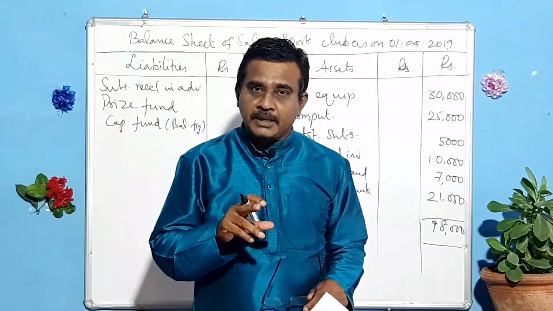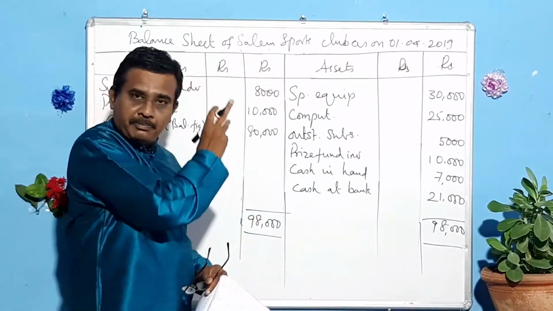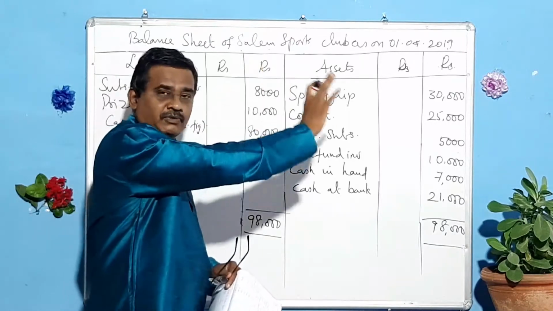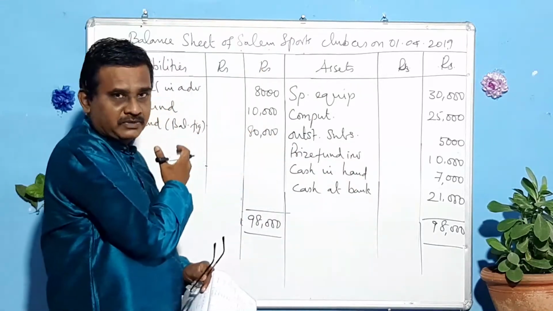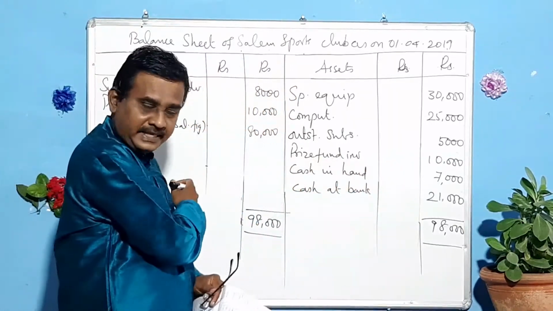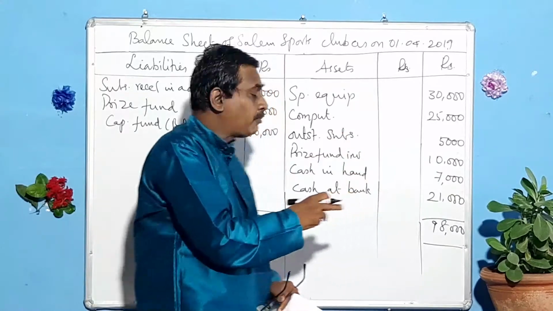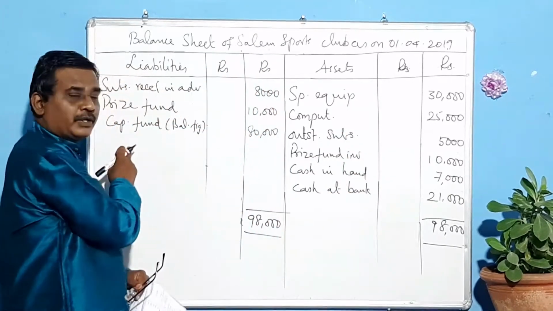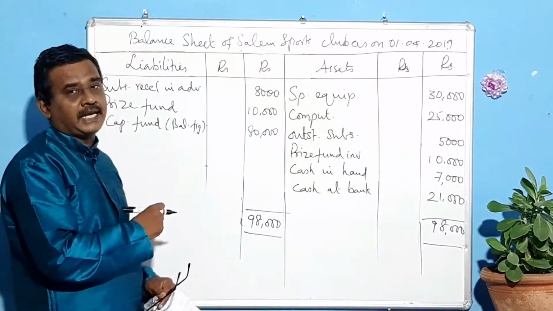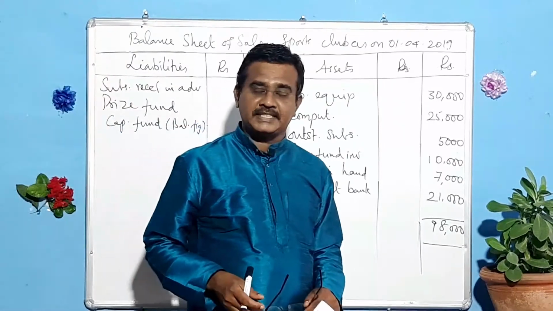In the place of statement of affairs, we use balance sheet. So you have to prepare a balance sheet, and all assets will be taken to the asset side, and all liabilities to the liability side, and then go for balancing these two. Certainly the asset side will be exceeding. The excess amount will be the capital fund. You write the balancing figure as capital fund. Hope you have understood this sum. Shall we go to the next sum?